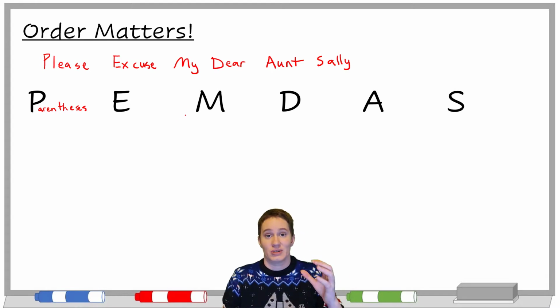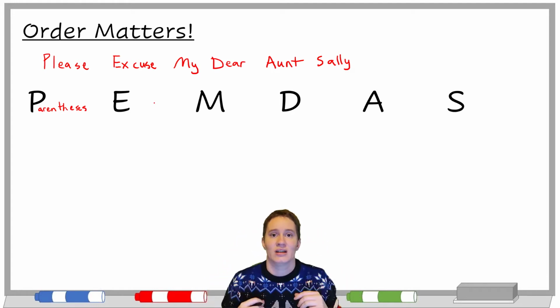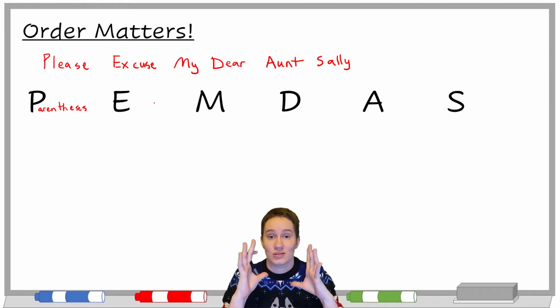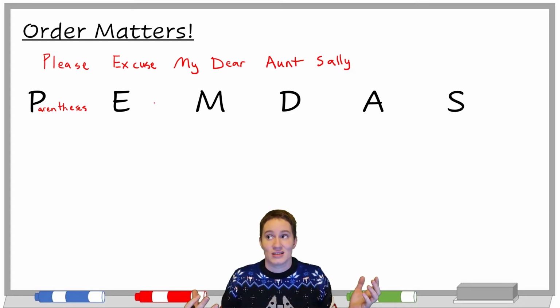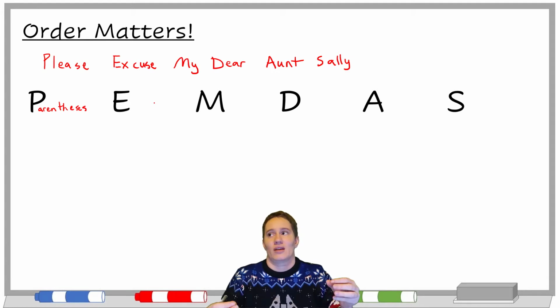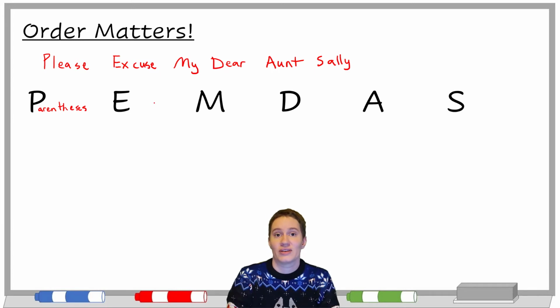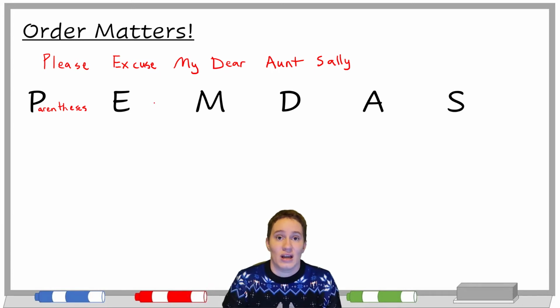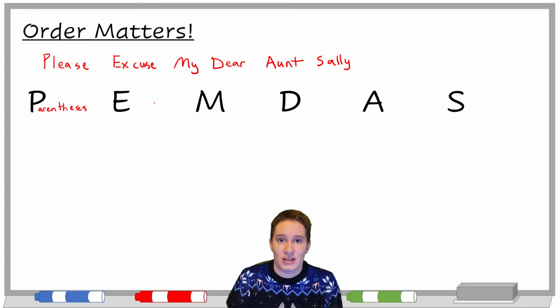We do parentheses first because the whole point of parentheses is to draw our attention to what's happening and say, hey, do this first. Really, the only reason we have this whole order of operations issue is because putting parentheses in takes more work. There are a lot of times we can make things clearer just by putting in more parentheses. That's something we can do with a calculator to make sure it's doing what we want: we can put parentheses around things to make sure it knows to do that first. But parentheses and anything else that groups things together is supposed to happen first.